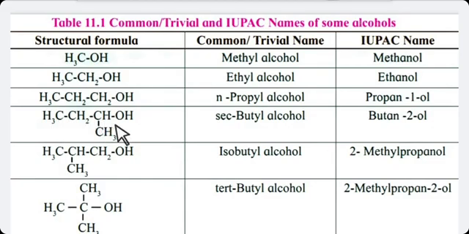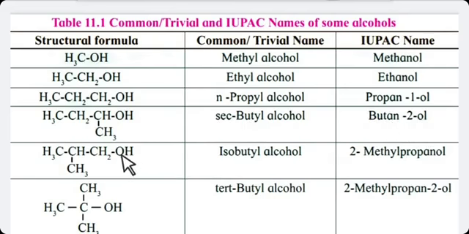Longest chain means your chain should not be broken and you should have the maximum number of carbon atoms. Means your OH group is on number 2 and the total is 4. Students, please remember, no branch is there in this structure. So your name is butane 2-ol.